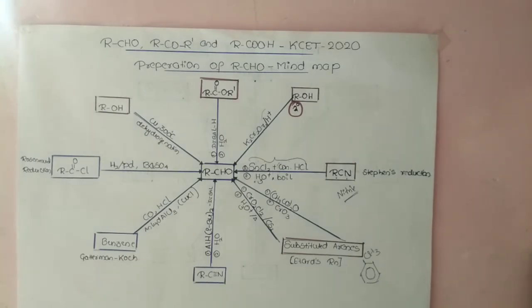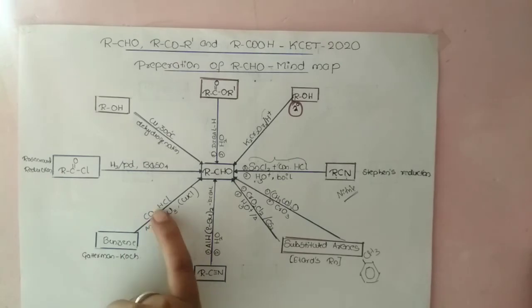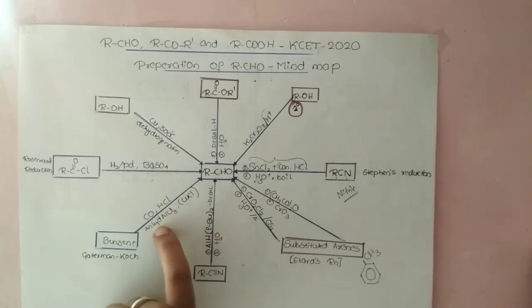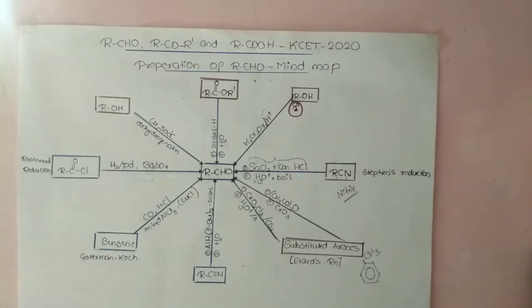Acyl chloride when treated with hydrogen and palladium in the presence of barium sulfate gives an aldehyde. Now come to the next one, that is benzene when treated with carbon monoxide and HCl in the presence of anhydrous aluminum chloride. It gives what? Aldehyde.